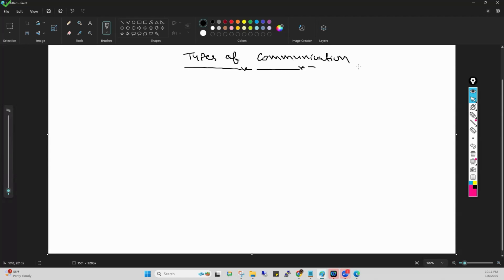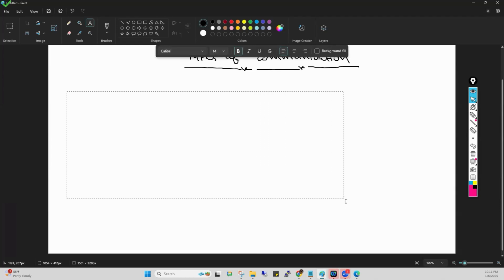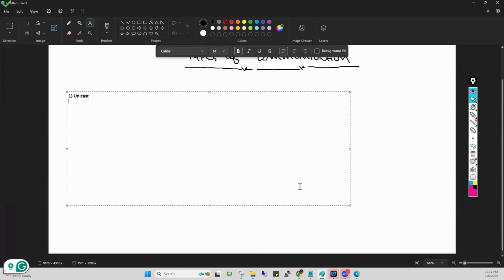Guys, that is types of communication. Generally, there are total three types of communication. First one is called unicast. Second one is called multicast. And the third one is called broadcast. There are three types of communication in the network: unicast, multicast, and broadcast.